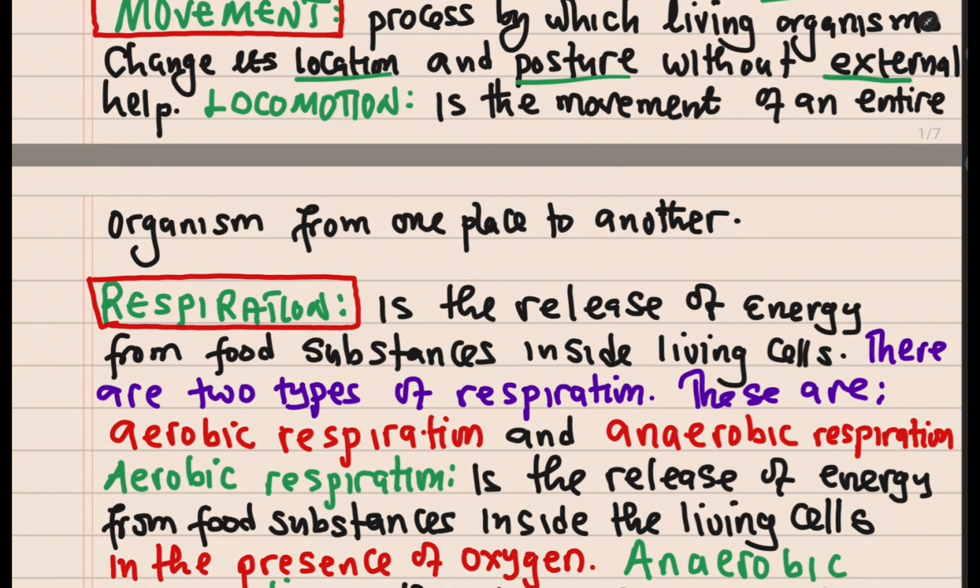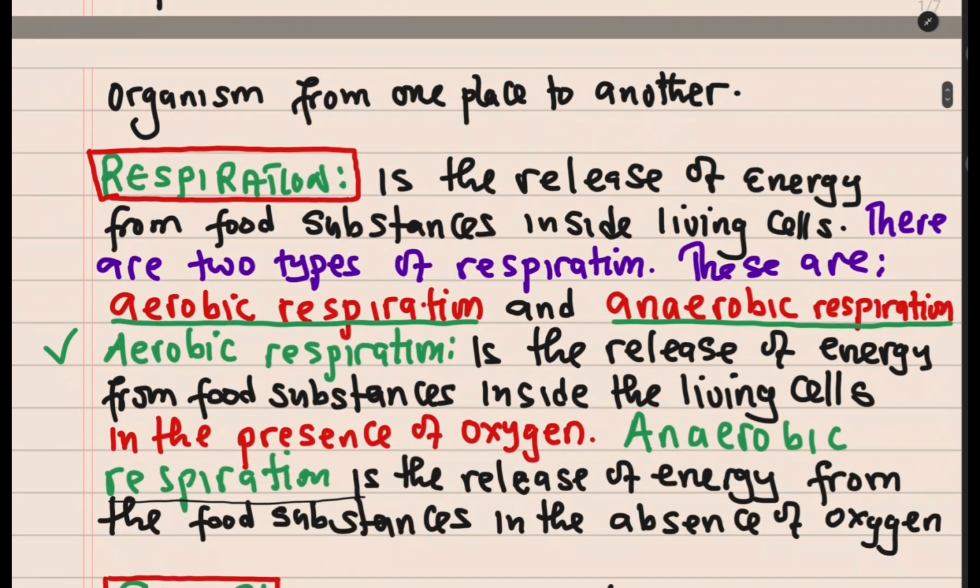The other one that we can look at is respiration. Respiration is the release of energy from food substances inside living cells. That is how we define respiration. Now you need to know that there are two types of respiration. These are aerobic respiration and anaerobic respiration. We are going to look at these one by one. Let us start with aerobic respiration. Aerobic respiration is the release of energy from food substances inside living cells in the presence of what?